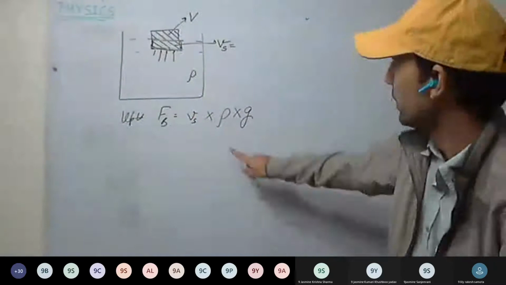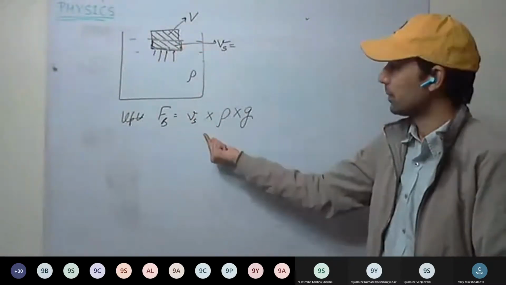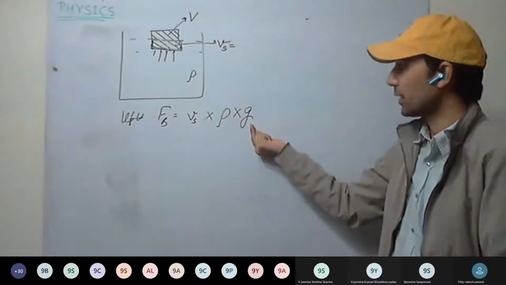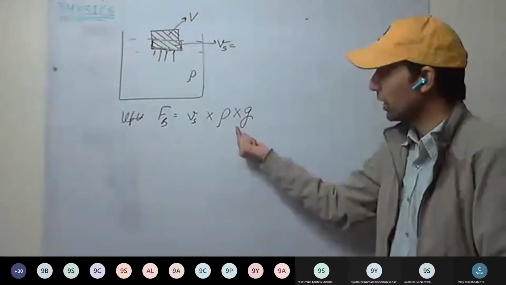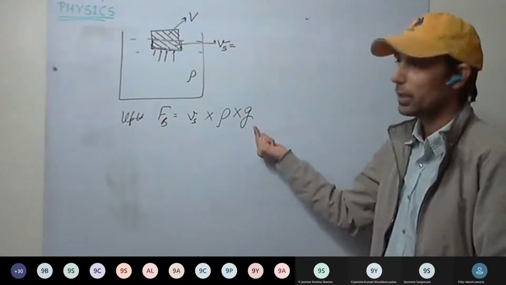This will be the buoyant force only: volume of the submerged part only, into density of the liquid, into g. This is the weight of the liquid displaced. This is the same as the weight of the liquid displaced.